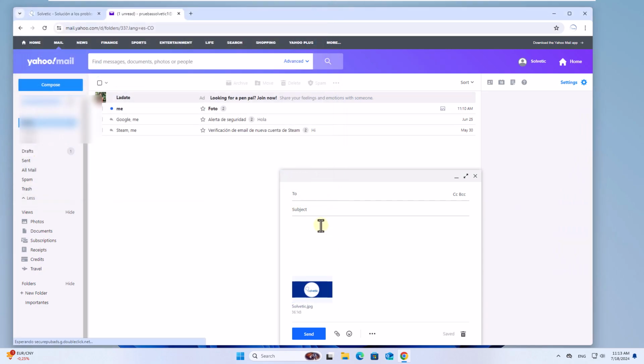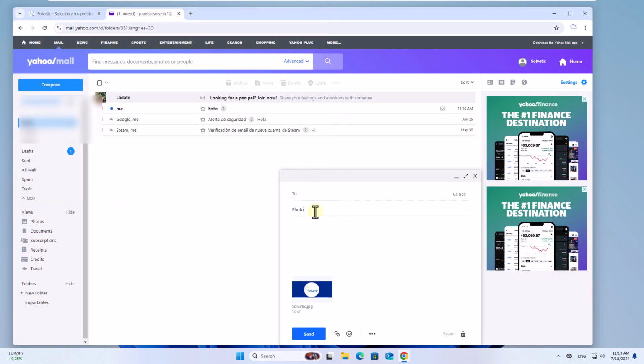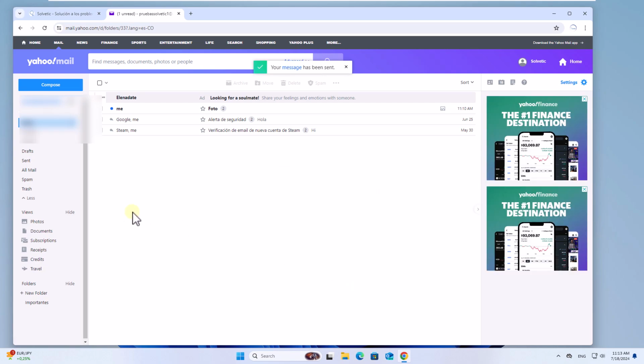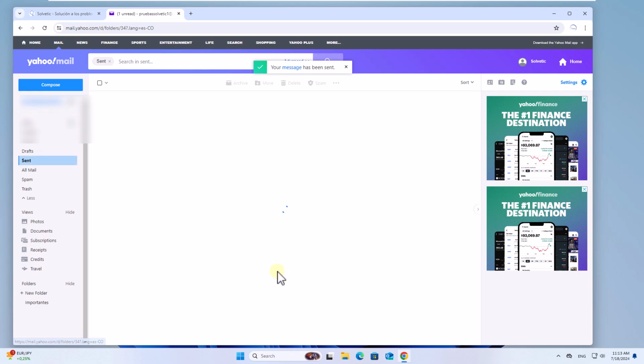You can see the photo attached in the email. After this, enter a subject and the recipient's email. Click Send to have your photo sent. Then, from the Sent section, you can check your email with the photo you sent.